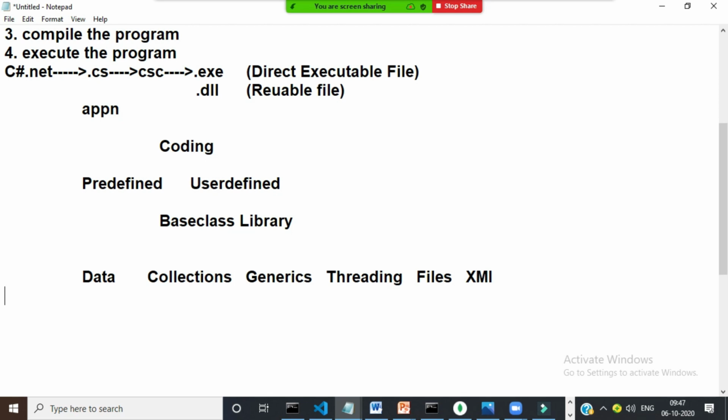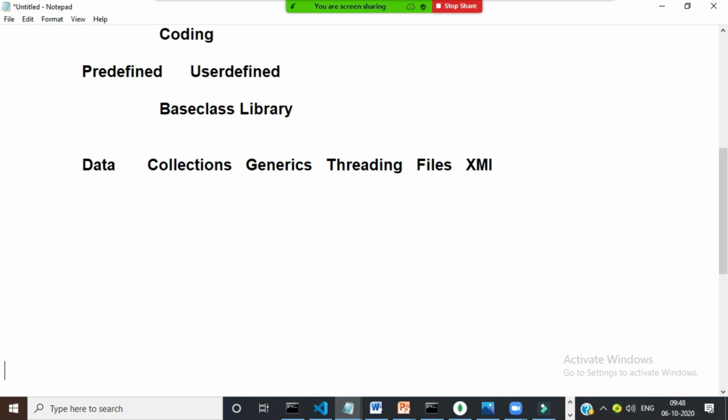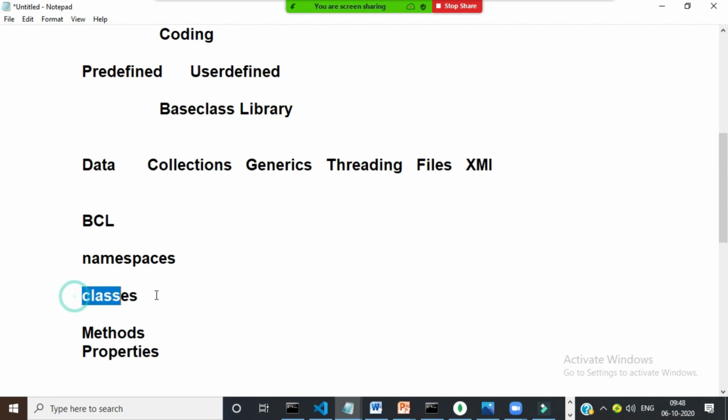All these classes and methods are kept in namespaces. In C language we have header files, in Java you have packages, and in .NET you have namespaces. A namespace is a collection of classes. Classes consist of methods, properties, constructors, etc. Microsoft has arranged all the classes related to a particular category in one namespace.